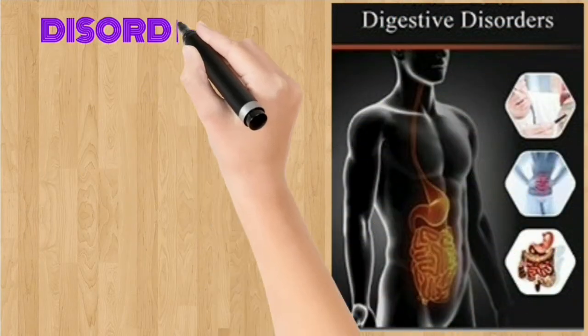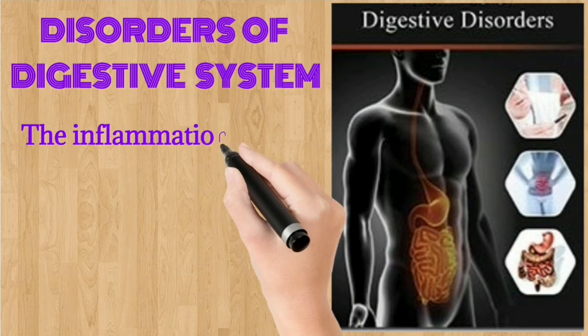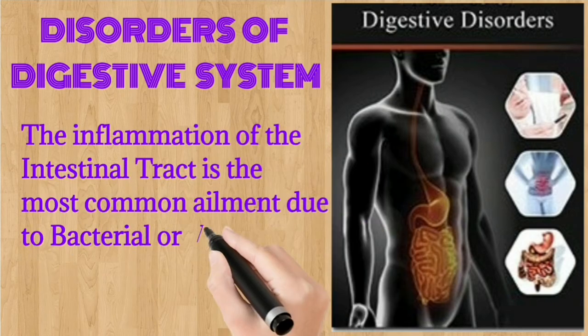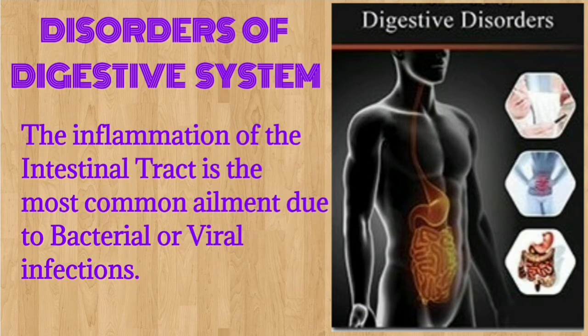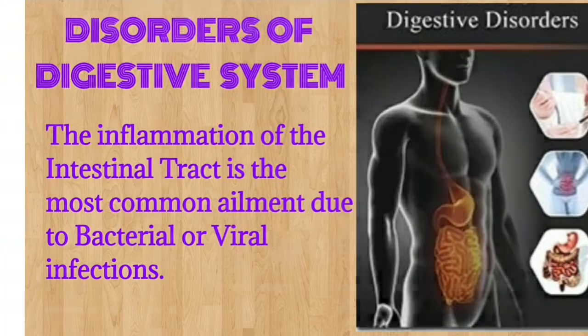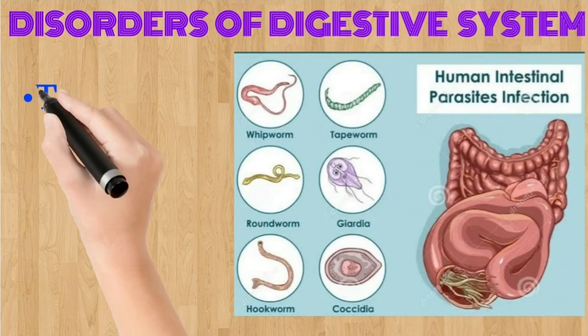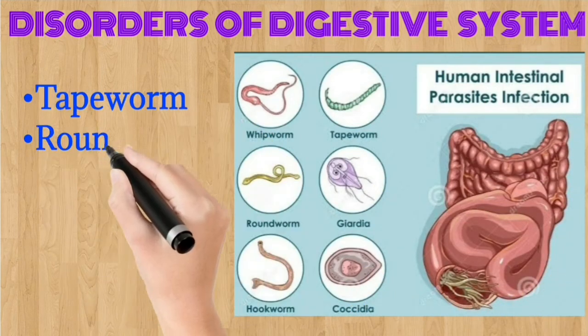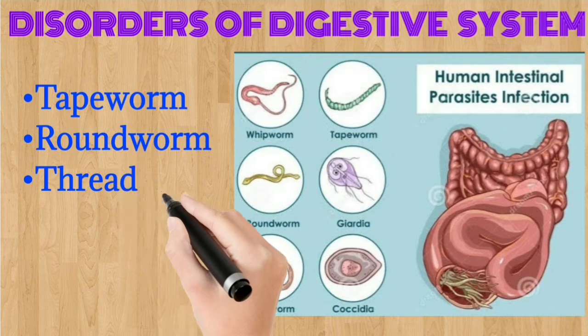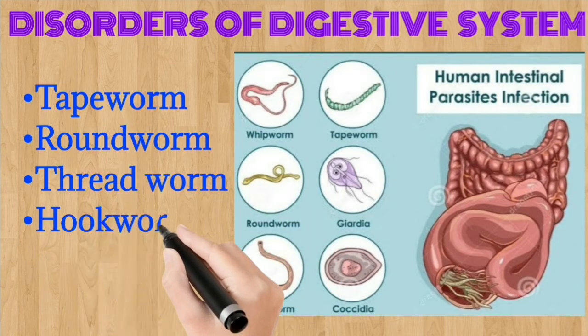Now we will see how these disorders are caused. The inflammation of the intestinal tract is the most common ailment due to bacterial or viral infections. These infections are also caused by the parasites of the intestine like tapeworm, roundworm, threadworm, hookworm, and pinworm.